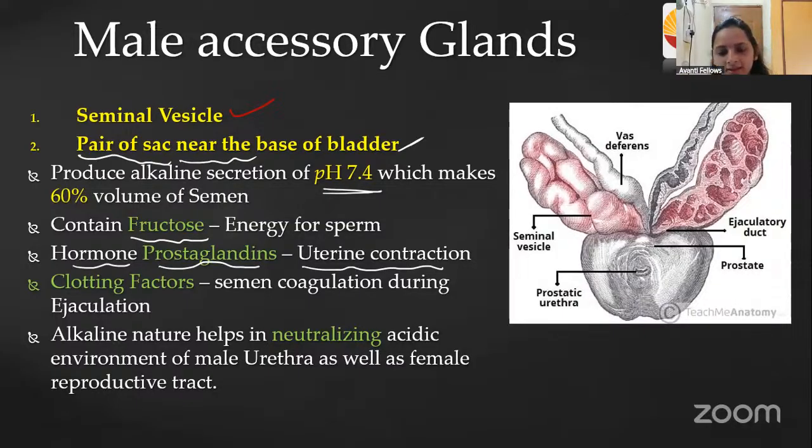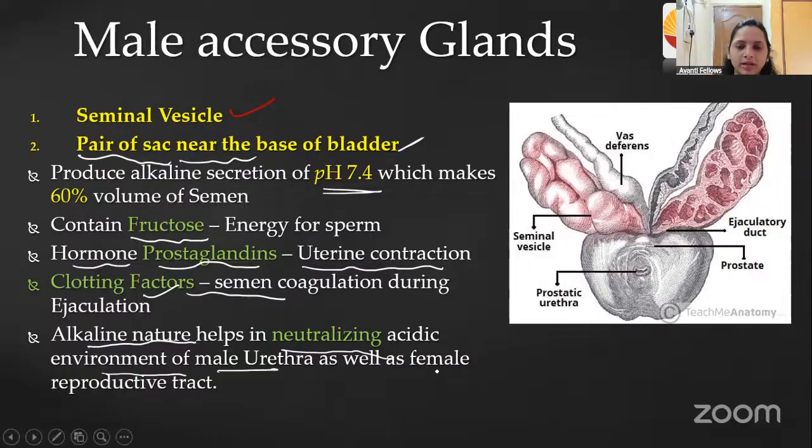Okay, fine. Then coming to the coagulating factors. These coagulation factors help in the coagulation of the semen during ejaculation. So these are called clotting factors. When the semen is ejaculated outside the body, right? It will become like a coagulated form. So that is helping. Then coming to the alkaline nature, it helps in neutralizing the acidic environment of the female vagina as well as the male urethra.